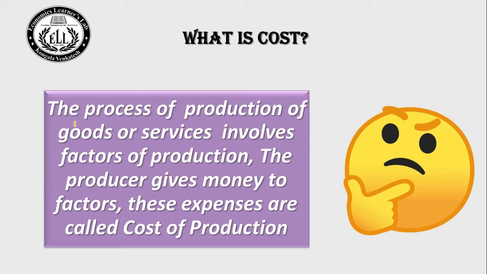Cost means the process of production of goods or services involves factors of production. The producer gives money to the factors. These expenses are called cost of production. It means in the production process we use factors of production. After using the factors of production, we pay a certain amount to them. These expenses are called cost of production. Let us go to the next slide.